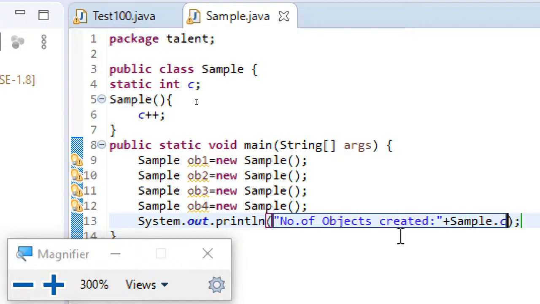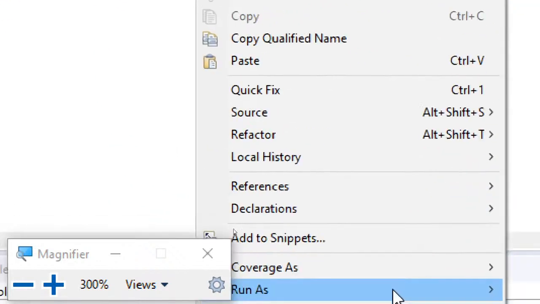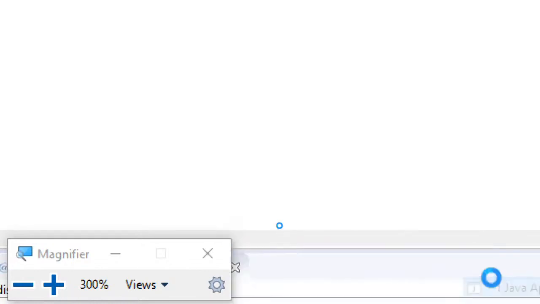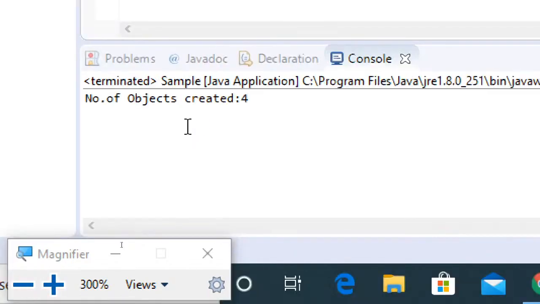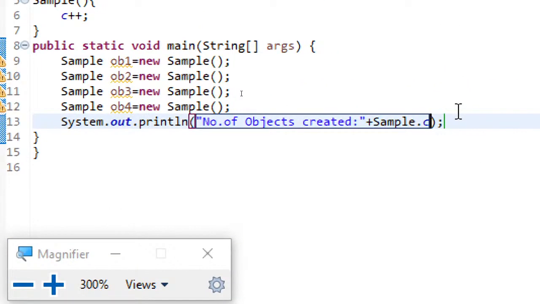Now it's a very simple program. I hope you already got your answer before me running the program. And if I just run this program, you can easily understand what will be the output. So you can see number of objects created 4. So it's a very simple program. Now why I have written this program is for making you better understand the use of garbage collection.